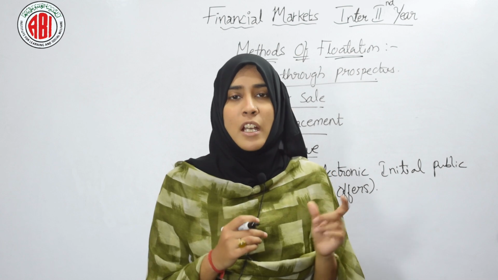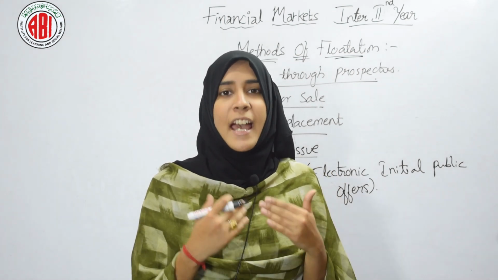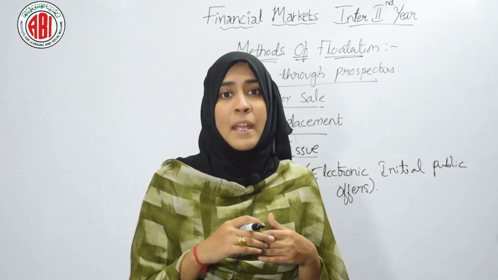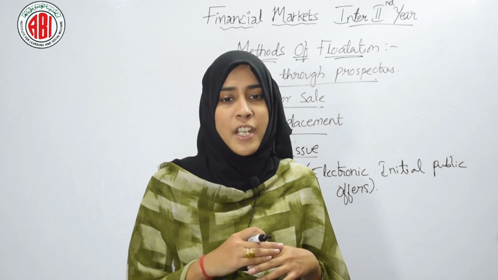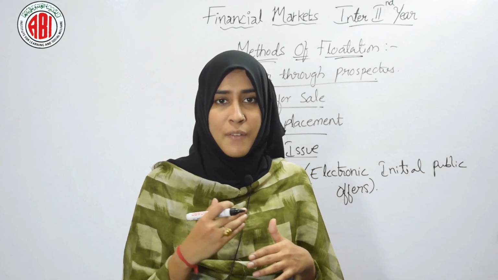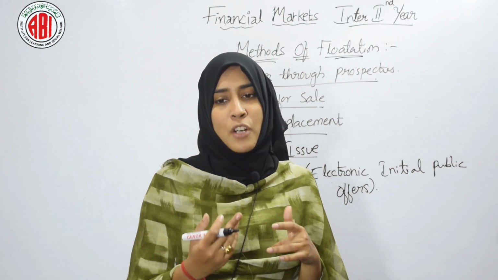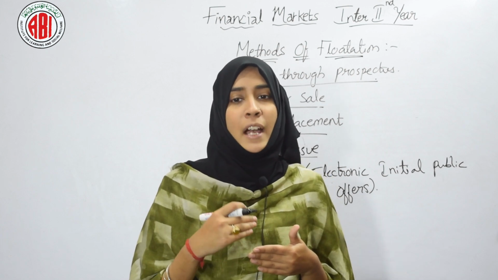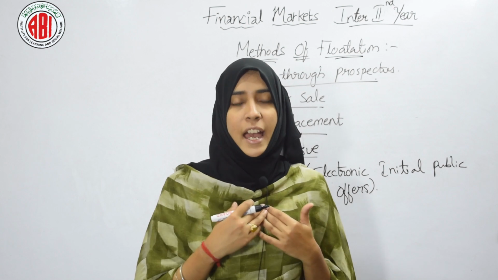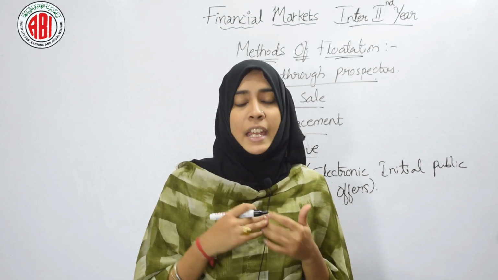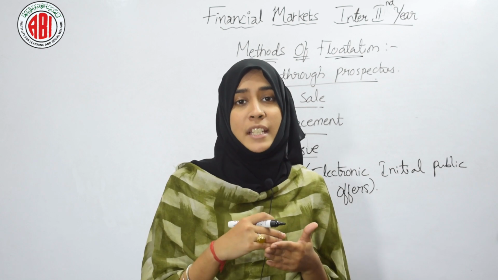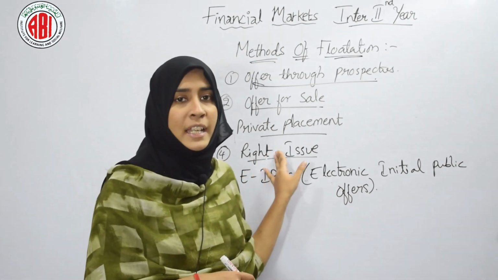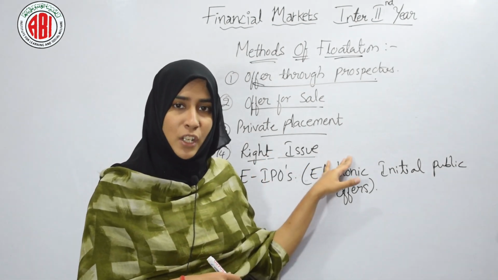Here the company has issued 1 lakh shares and I am a shareholder of that company holding 10,000 shares. So I am holding the 1/10 proportion of the shares. Now suppose the company is issuing 5,000 shares. Now 1/10 of 5,000 will become 500. So if the company asks, I can take 500 shares. So who am I here? I am an existing shareholder of the company. If the company is issuing its shares to existing holders, we call it a right issue. Means under a right issue, the company is issuing its shares to existing shareholders.